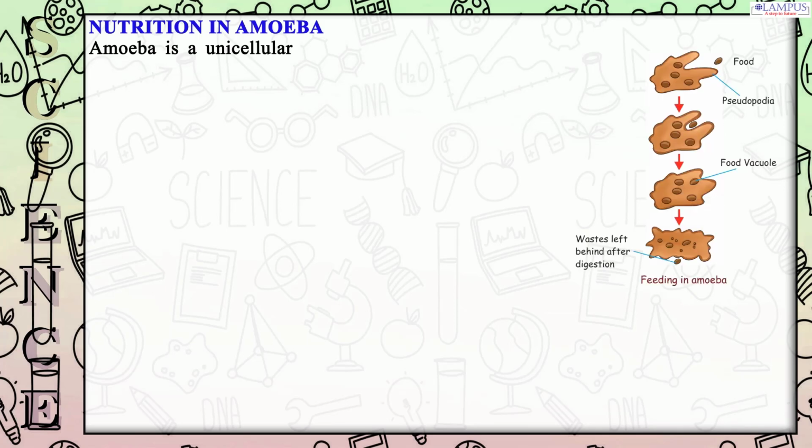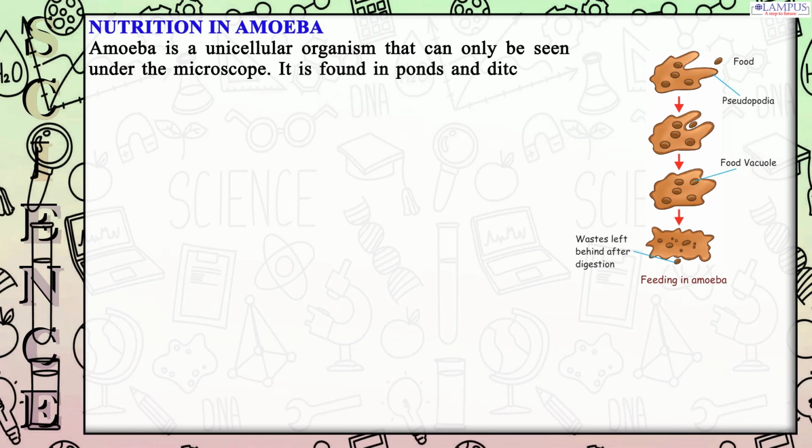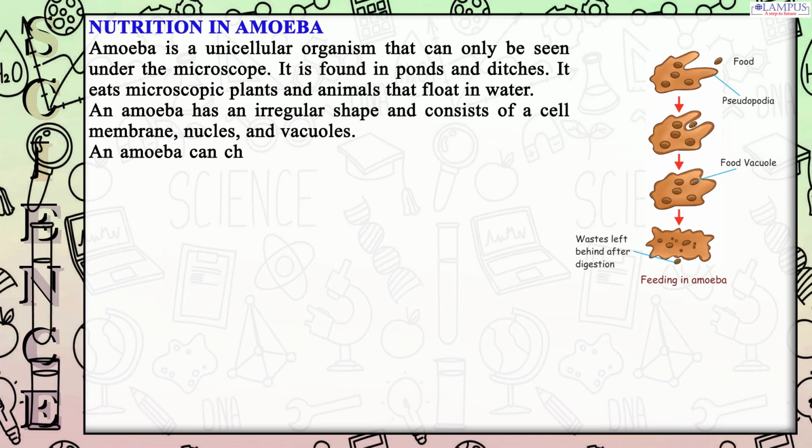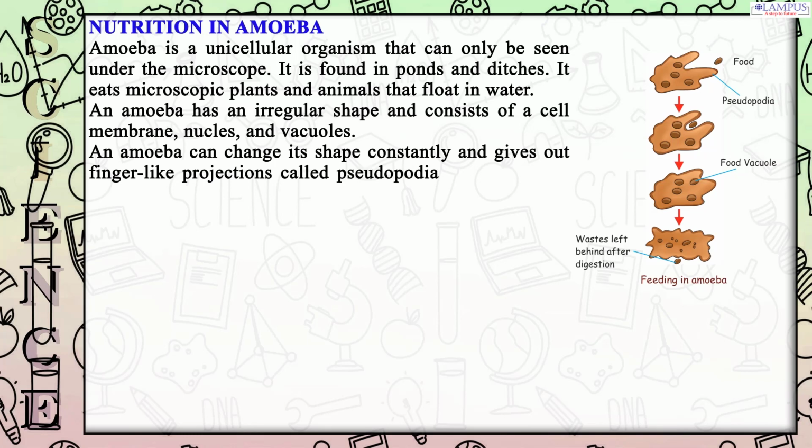Nutrition in amoeba. Amoeba is a unicellular organism that can only be seen under the microscope. It is found in ponds and ditches. It eats microscopic plants and animals that float in water. An amoeba has an irregular shape and consists of a cell membrane, nucleus, and vacuoles. An amoeba can change its shape constantly and gives out finger-like projections called pseudopodia that engulf the food particles and push it inside the body.